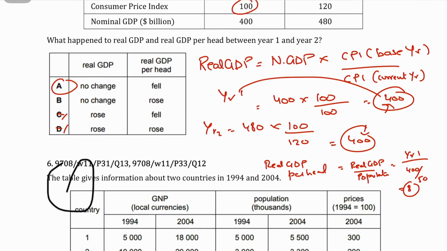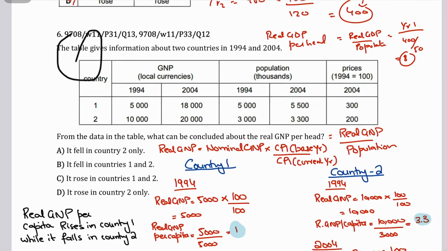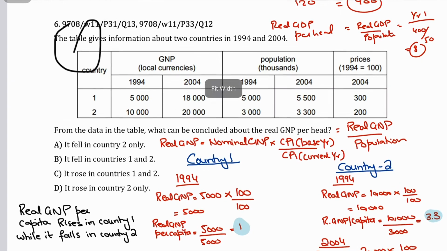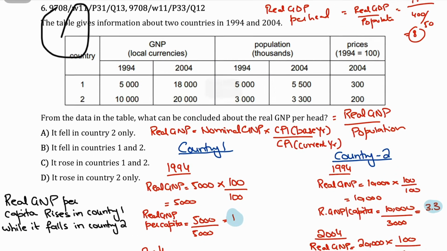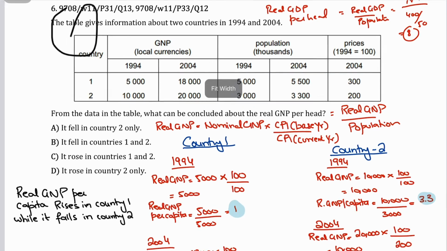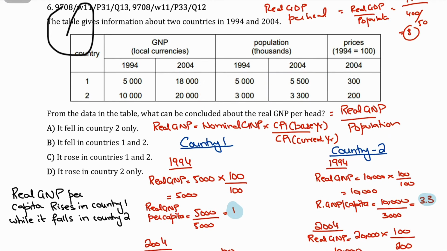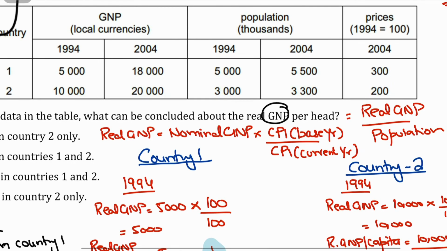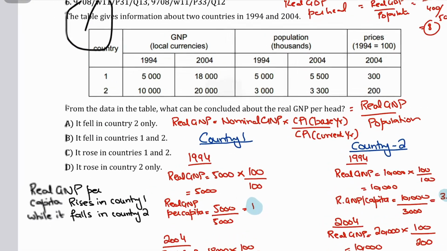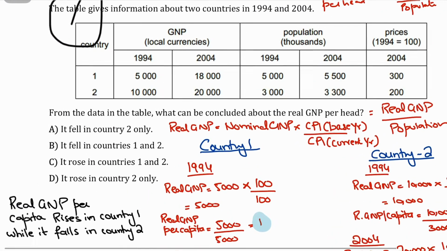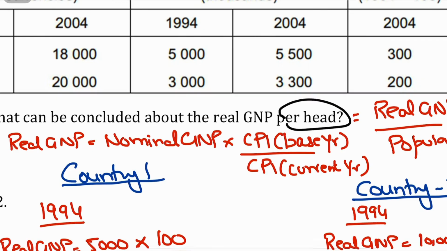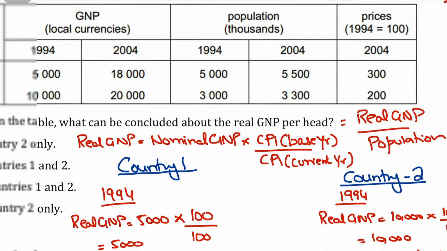Okay guys, the next question is interesting. It says the table gives information about two countries in 1994 and 2004. There's a lot of information given in the question and my working as well, so let's go through it slowly, step by step. From the data in the table, what can be concluded about real GNP per head? Firstly, real GNP is another word for GNI, so saying real GNP per head is similar to saying real GNI per head. That doesn't really matter. Whenever the words per head are used, you're talking about per capita, that is per person. So you need to divide it by population.